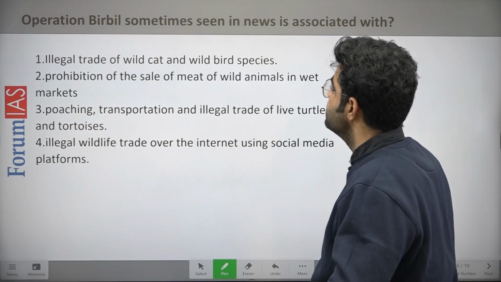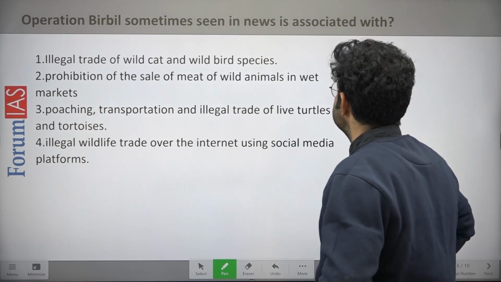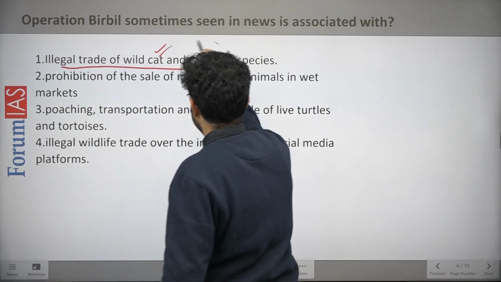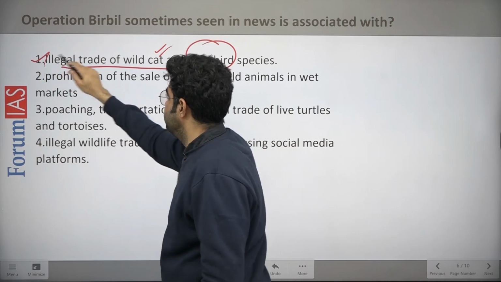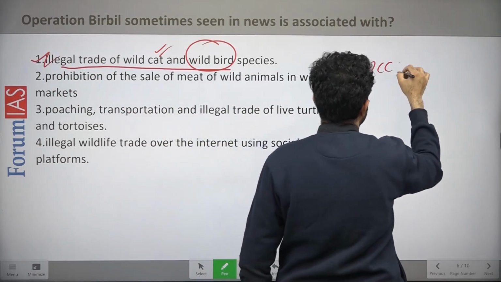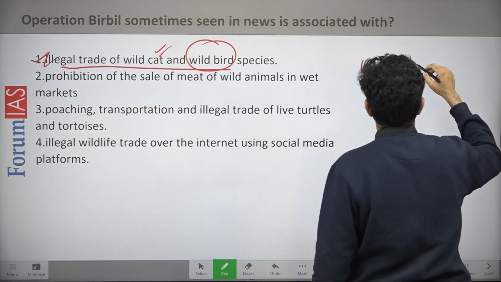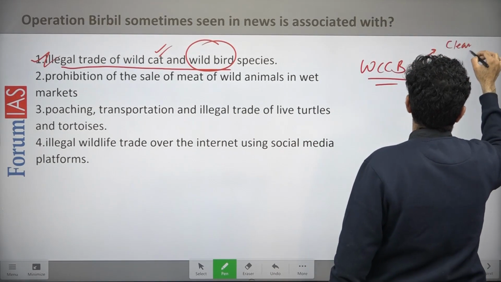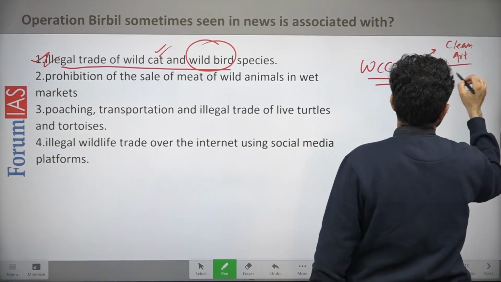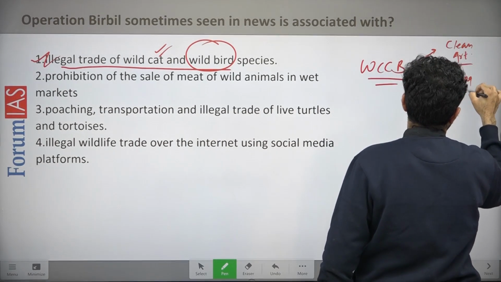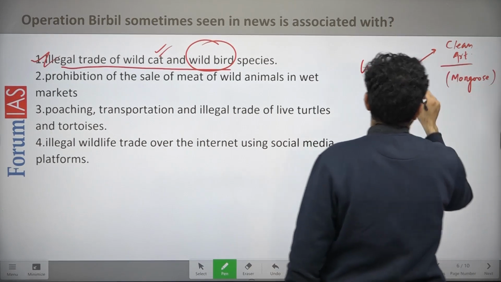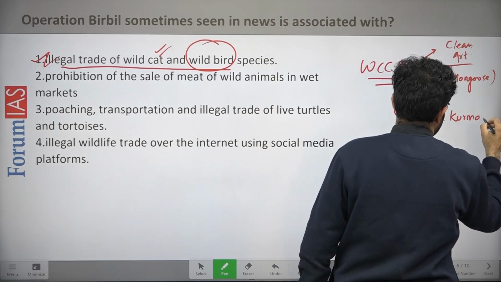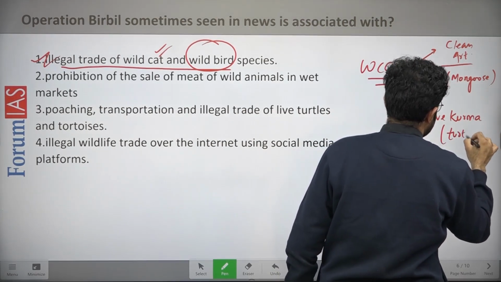Coming to the next question, Operation Birbil, sometimes seen in news, is associated with the illegal trade in wildcat and wild bird, right? This is an operation of the Wildlife Crime Control Bureau, right? We have so far seen some of the important operations of this one. For example, we discussed Operation Clean Art, which was for mongoose protection, right? We have also seen Operation Save Kurma, which was all about turtles and tortoises, right?